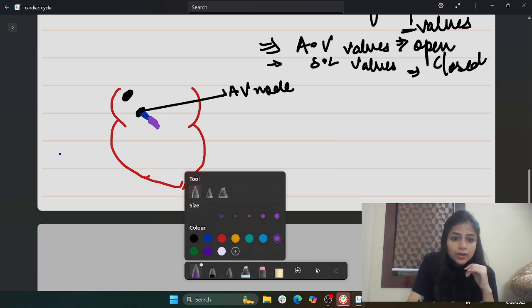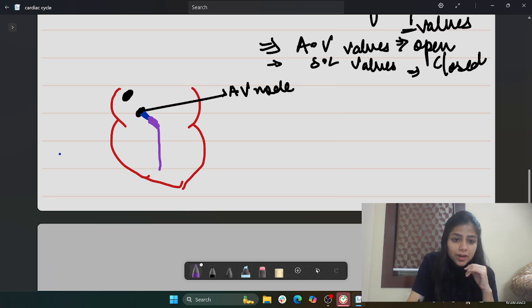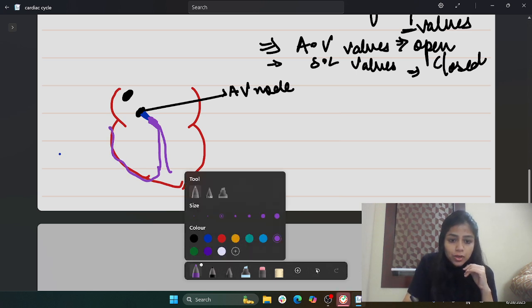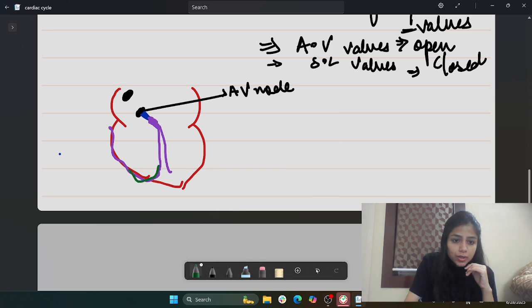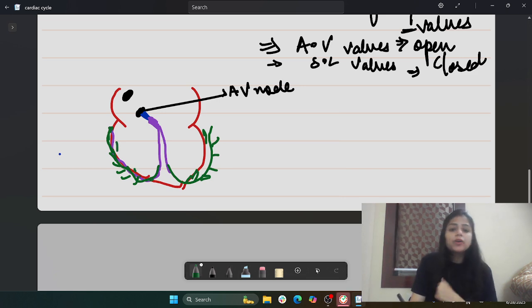The bundle of His will get divided into the left and right bundle of His, and then it will move towards the entire ventricular musculature, giving its nerve conduction into the entire ventricular musculature.